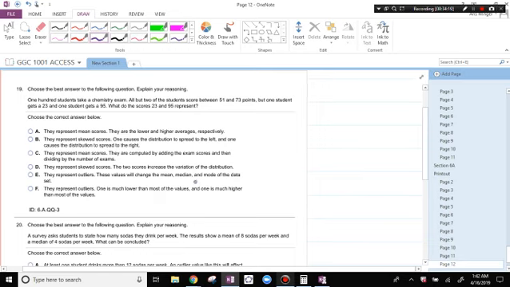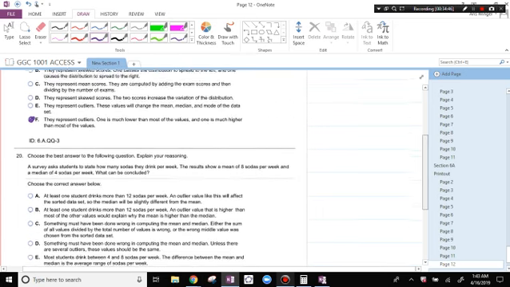Choose the best answer to the following question. 100 students take a chemistry exam. All but 2 of the students score between 51 and 73, but one student gets a 23, which is really low, and another student gets a 95, which is really high. What do the scores 23 and 95 represent? We would call those outliers. One is much lower than most of the values, and one is much higher.